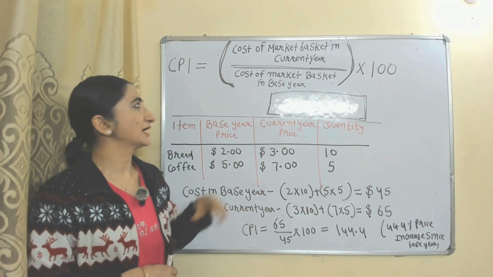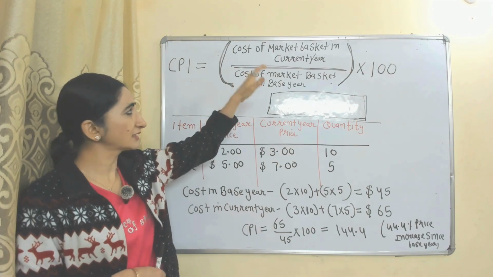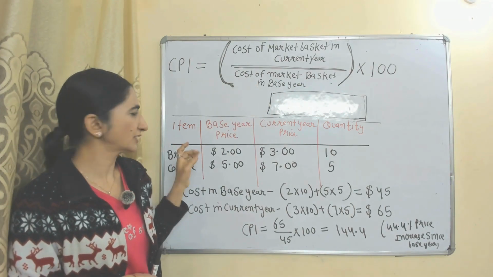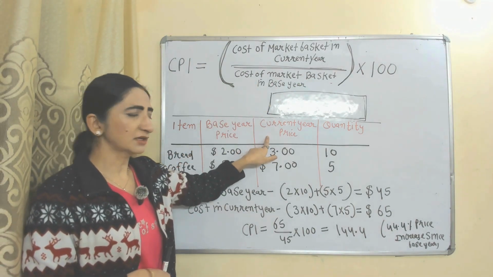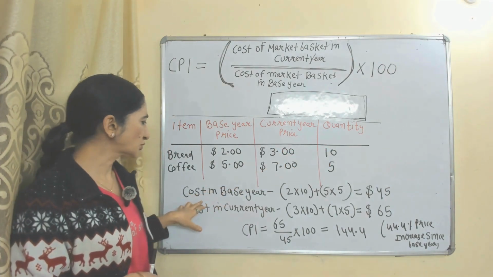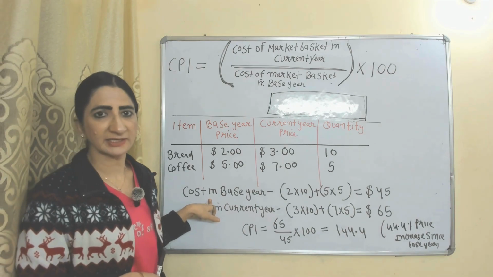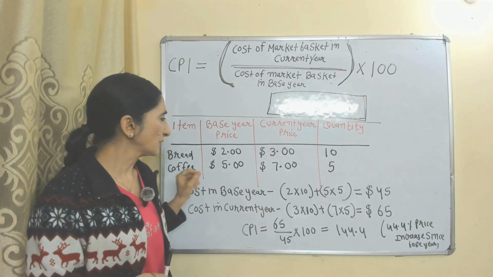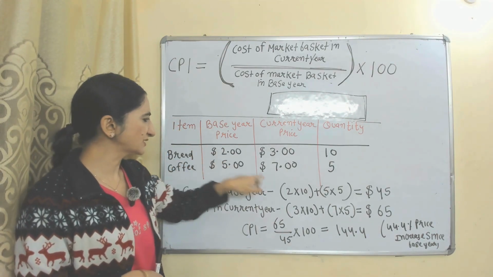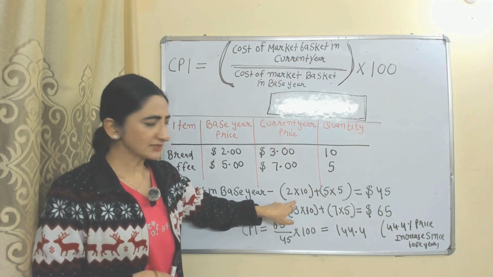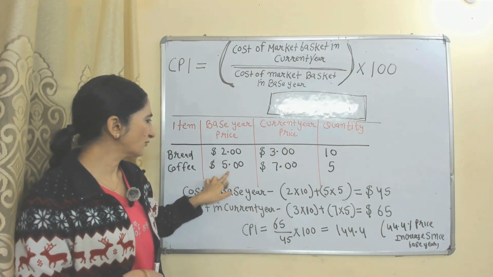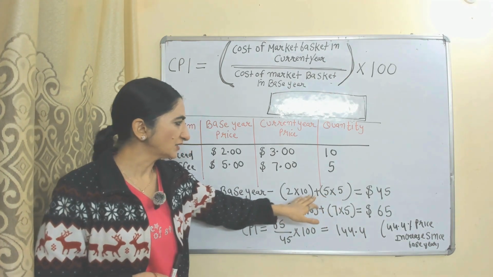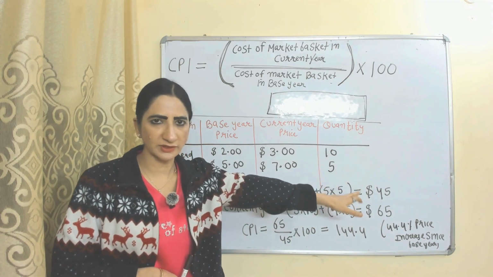Formula to calculate CPI: cost of market basket in current year divided by cost of market basket in base year into 100. Items: base year price, current year price, quantity. First of all, we will calculate cost in base year. In order to calculate cost, we multiply quantity with price. So, price of bread in base year 2, quantity 10. Price into quantity. Similarly, price of coffee in base year 5, quantity 5. Price into quantity, and total cost becomes equal to $45.